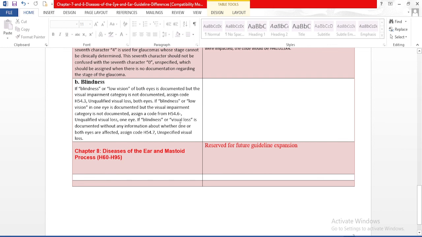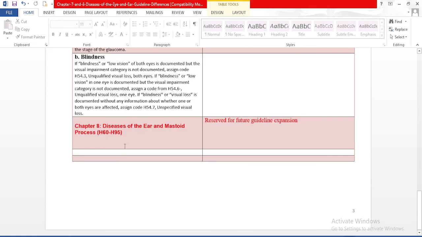If blindness or visual loss is documented without any information about whether one or both eyes are affected, assign code H54.7, unspecified visual loss. Guys, as all of us know, chapter 8 is the eye and adnexa chapter. We don't have any guidelines as per the CMS guidelines. It is reserved for future guideline expansion.